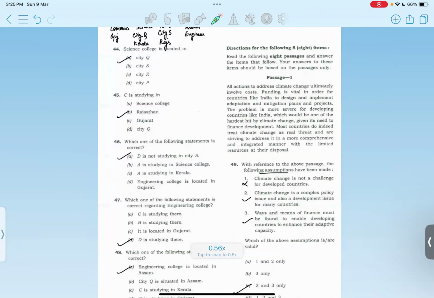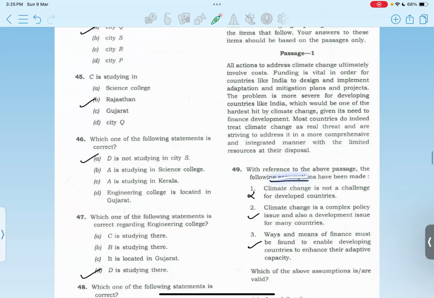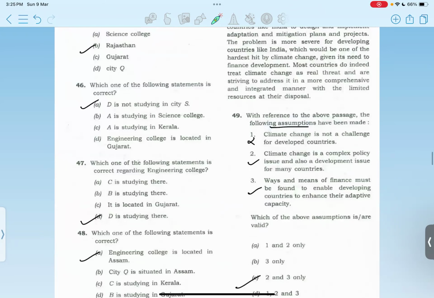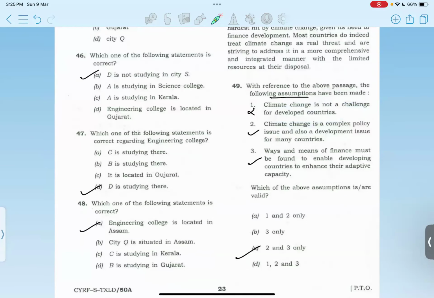Then a passage: which can be the assumptions? One states climate change is not a challenge for developed countries. This is not possible. If you read these two statements, this is valid according to me and the passage. So 2 and 3 should be the valid assumptions. Option C.